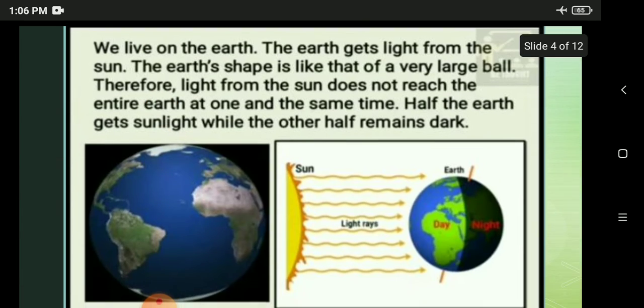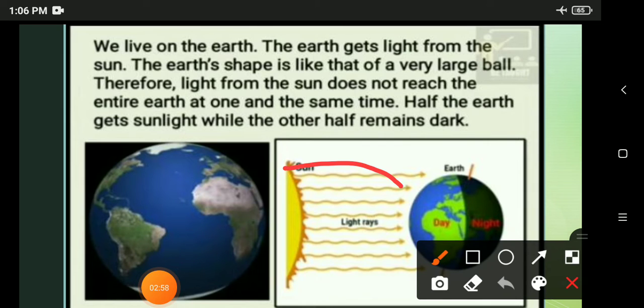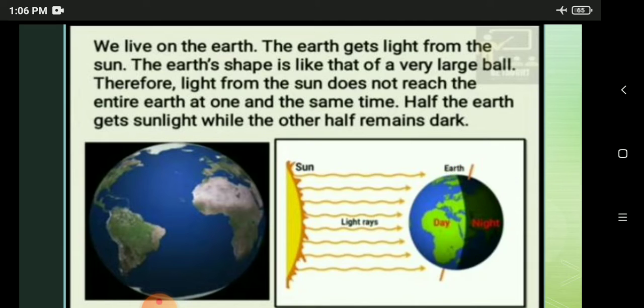Okay. Can you all see in this image? Here the sunlight has fallen on one part of the earth. So, it is daytime. And in the other half part there is no sunlight. So, that is called night. So, this ball is called earth, and when we get the light from the sun rays, that is called daytime. And the other half of the earth where sun rays do not reach us, that is called night time. Is everything clear, students?